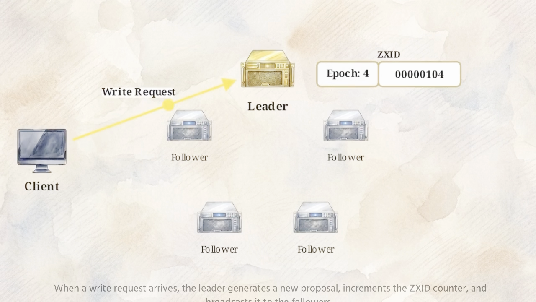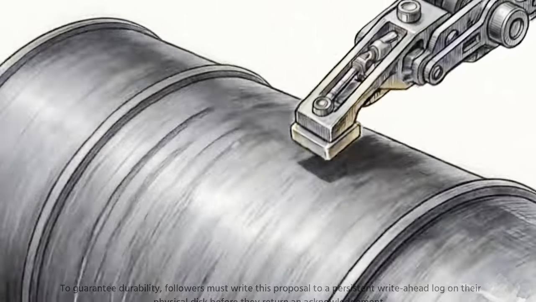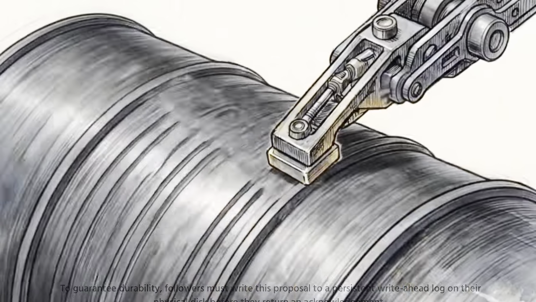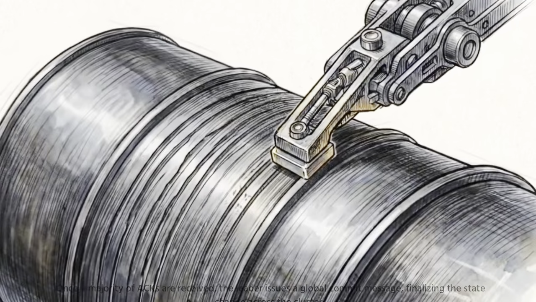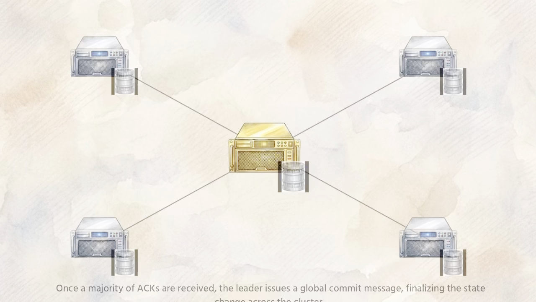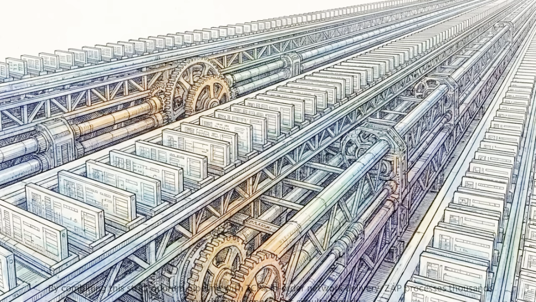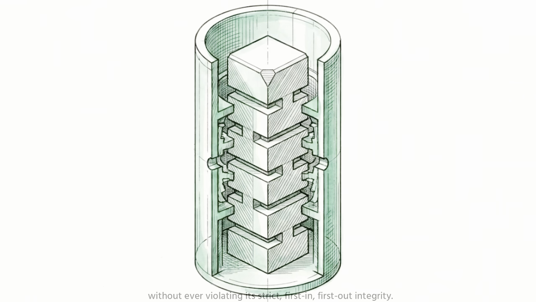When a write request arrives, the leader generates a new proposal, increments the ZXID counter, and broadcasts it to the followers. To guarantee durability, followers must write this proposal to a persistent write-ahead log on their physical disk before they return an acknowledgement. Once a majority of ACKs are received, the leader issues a global commit message, finalizing the state change across the cluster. By combining this strict quorum pipeline with TCP's in-order network delivery, ZAB processes thousands of asynchronous operations simultaneously without ever violating its strict first-in, first-out integrity.